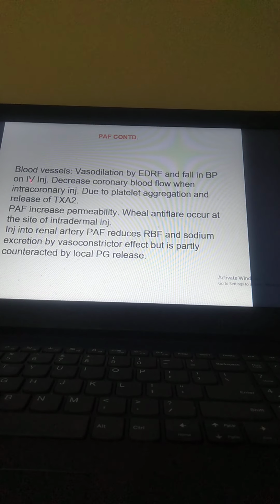Now, PAF in blood vessels causes vasodilation by EDRF, endothelial derived relaxing factor, and a fall in blood pressure on IV injection. It decreases coronary blood flow on intracoronary injection, due to platelet aggregation and release of TXA2 thromboxane. PAF increases permeability; wheal and flare occur at the site of intradermal injection. Injection into the renal artery, PAF reduces renal blood flow and sodium excretion by a vasoconstrictor effect, but this is partly counteracted by the local PGs.